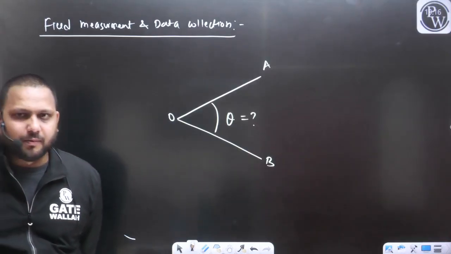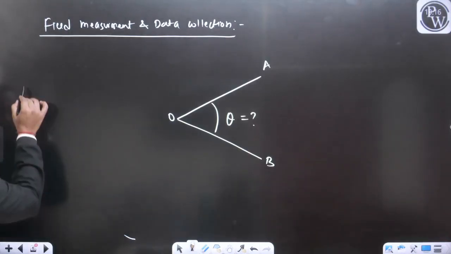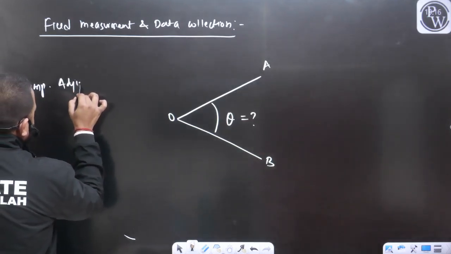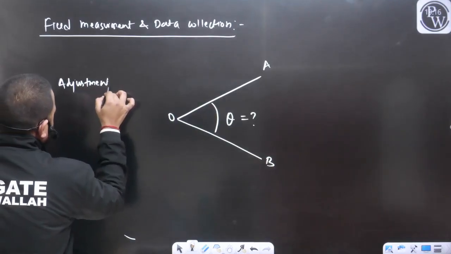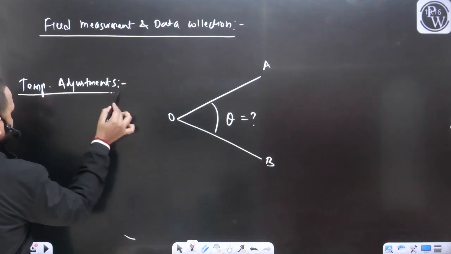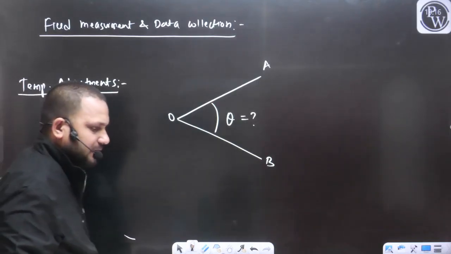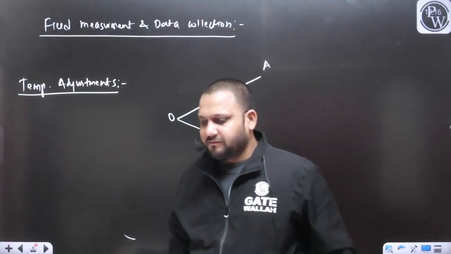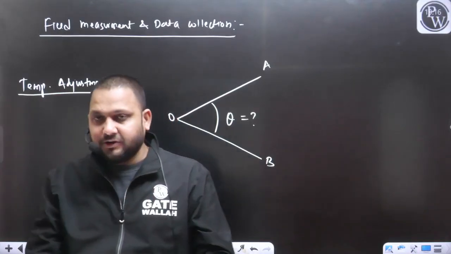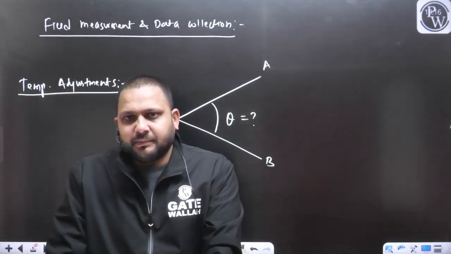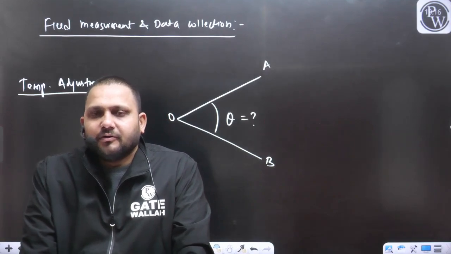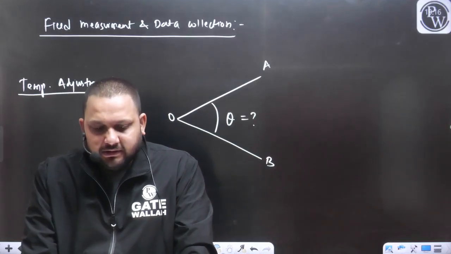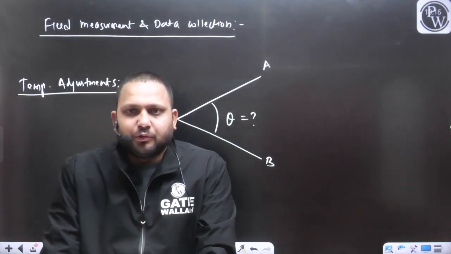So now let's talk about what the temporary adjustments of the compass are. What are the various temporary adjustments in the case of compass surveying? First understand what temporary adjustment is. Whenever we go for any survey, whenever we use any instrument for taking a measurement or observation, first we need to make sure the instrument is at its correct working position.